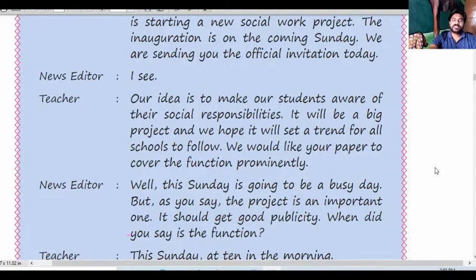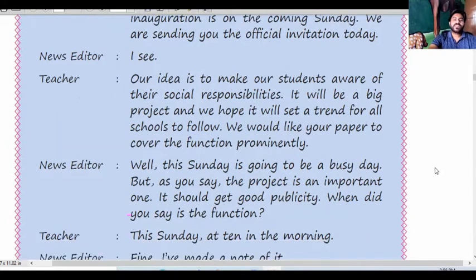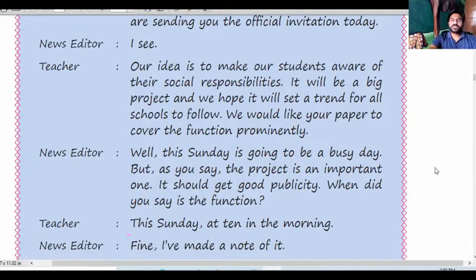Okay, then it will be a big project, and we hope it will set a trend for all schools to follow. We would like your paper to cover the function prominently. So he requests the news editor, you please come here and cover all this function. Okay, then news editor says, well, this Sunday is going to be a busy day.